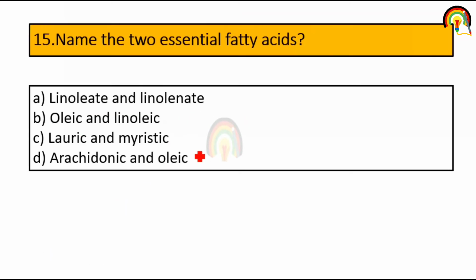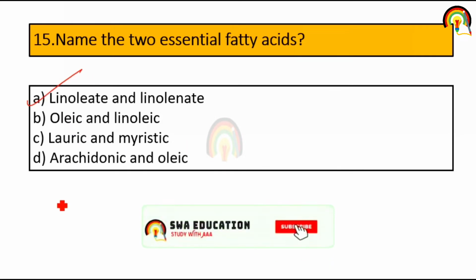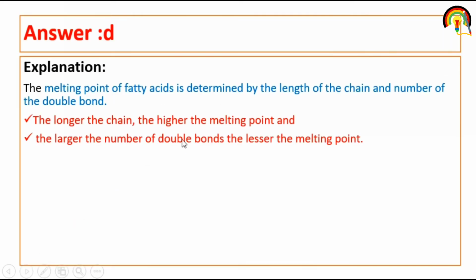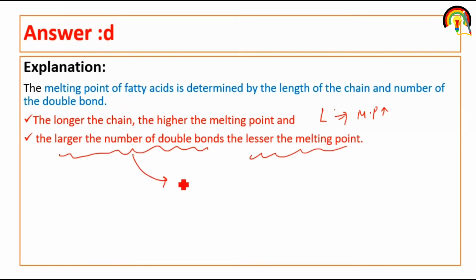Name the two essential fatty acids. So it's linoleate and linolenate. The melting point of fatty acid depends upon chain length as well as degree of unsaturation. So the melting point of fatty acid is determined by the length of chain and number of double bonds. The longer the chain, the higher the melting point. The larger the number of double bonds, the lower the melting point. So it is inversely proportional, because a larger number of double bonds is directly proportional to the fluidity of the plasma membrane. It increases the fluidity but lowers the melting point.